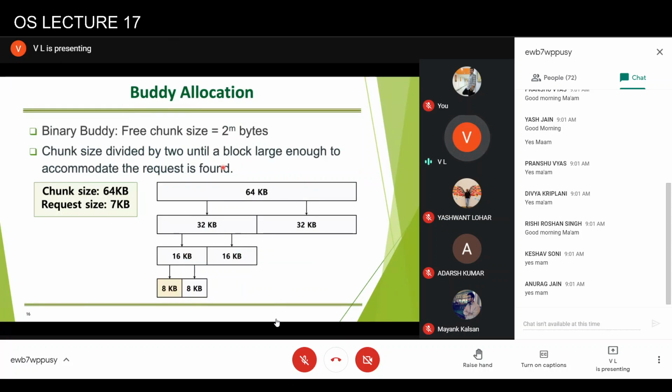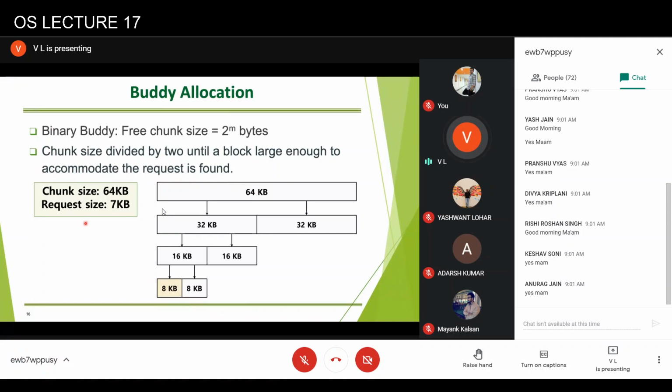Then there was the buddy allocation method. I asked you to do it. In this particular case, we are assuming that the free chunks are of the size 2 raised to power something. So let's say initially 2 raised to power 6 into 2 raised to power 10. So this is 2 raised to power 16, so here m is equal to 16. If a request comes, then depending upon the size of the request, these chunks are divided by 2. So division is basically right rotation, okay?